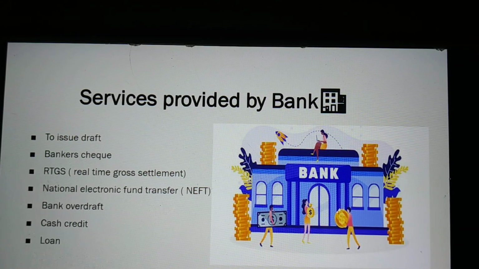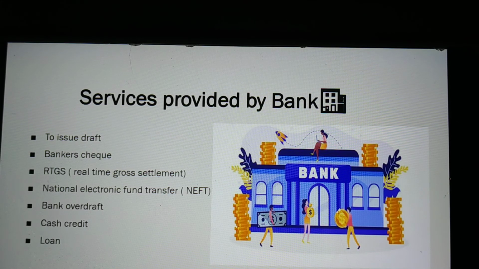RBI settles transactions on an hourly basis. In this system, money is credited to the receiver's account on the same day or within 48 hours. Here, transactions are settled batch-wise through differential net settlement. A maximum of 10 transactions can be there in one batch. All NEFT member banks are identified through the IFSC code, which is an alphanumeric combination of 11 digits. In this method, commission is charged from the sender, but in the case of inward NEFT, the receiver is not charged any commission.